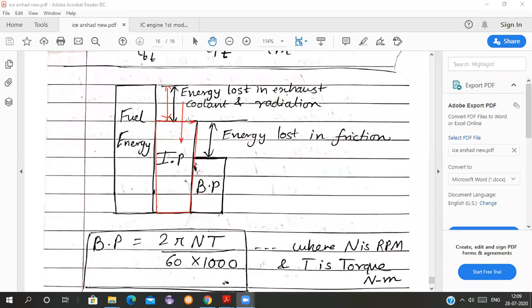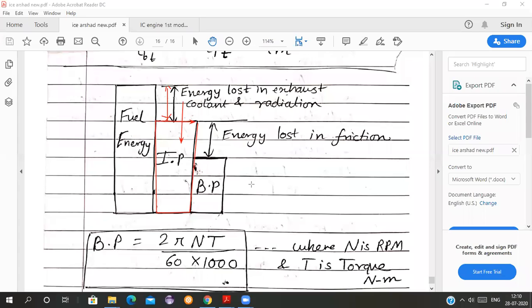So see here, indicated power is the power available at the piston, the energy by which the piston is pushed down. But now see, there is a loss in the indicated power also, from the indicated power to the brake power. What is brake power? Brake power is the power which is available at the crankshaft.